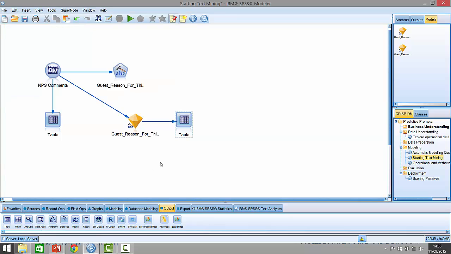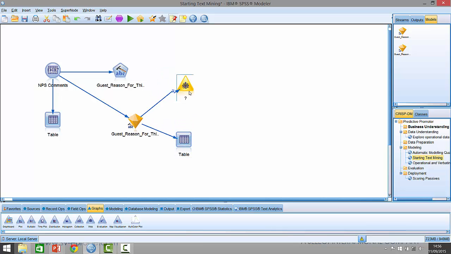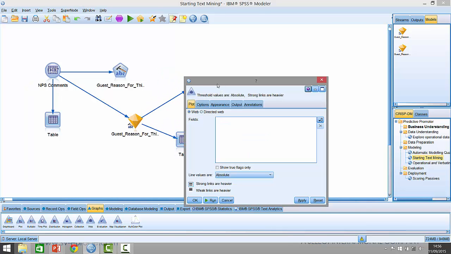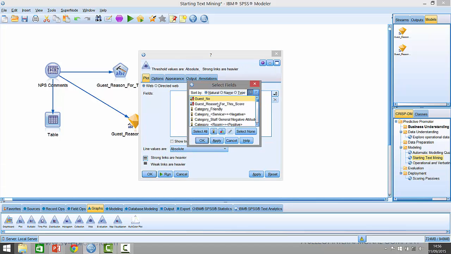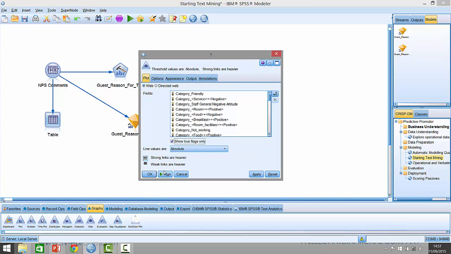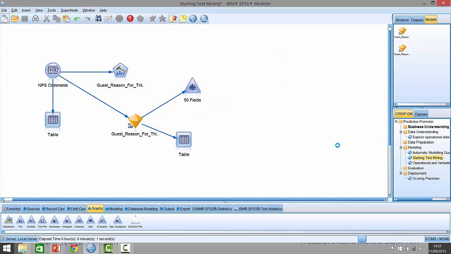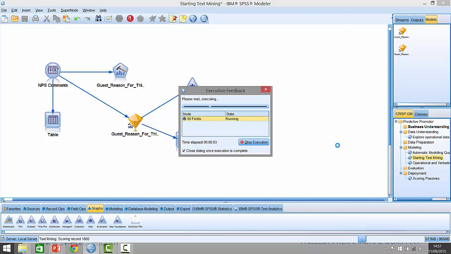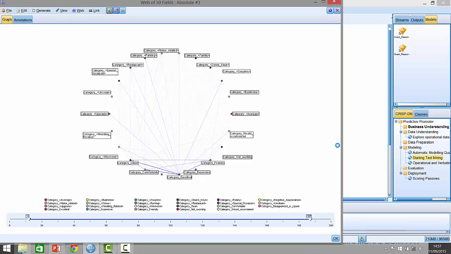And to do so, I'm going to actually visualize the data. I'm going to visualize the data by going to the graphs menu here and calling up what's called a web plot. And a web plot is a way of showing the relationship between a series of categories. I'm going to give it a little bit of help here and tell it which ones I want it to look at. So I'll look at all of these new category fields that have been created. And if I just run with the default settings on that, it will create a web of interactions or a web of relationships between the categories.